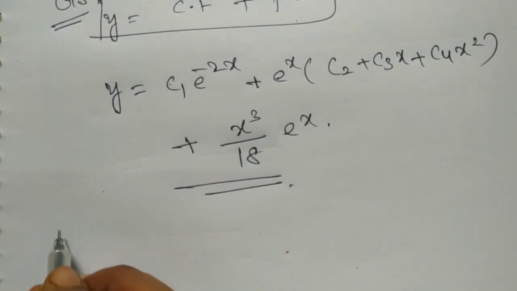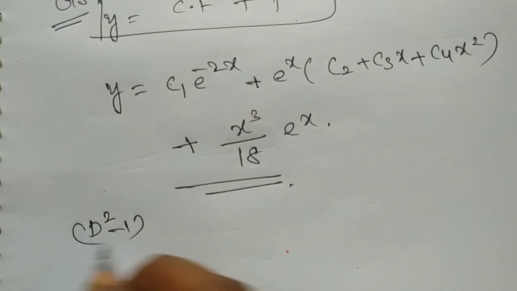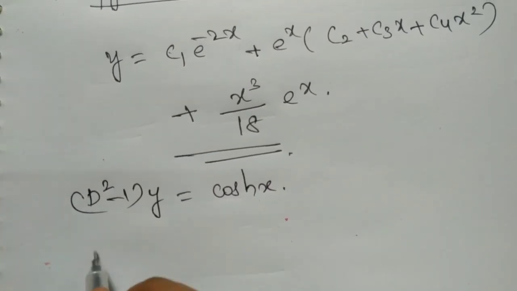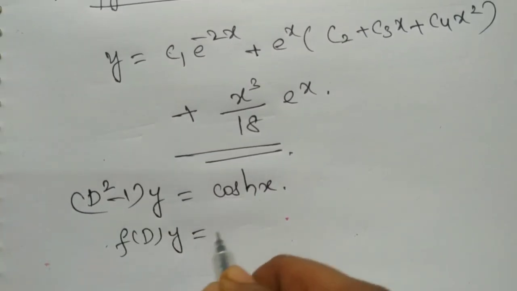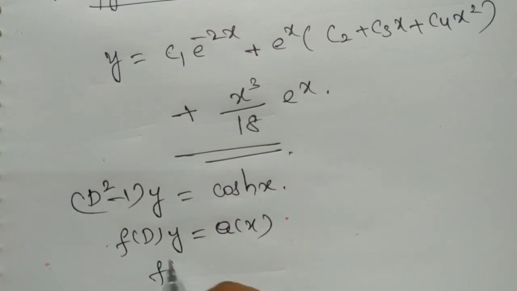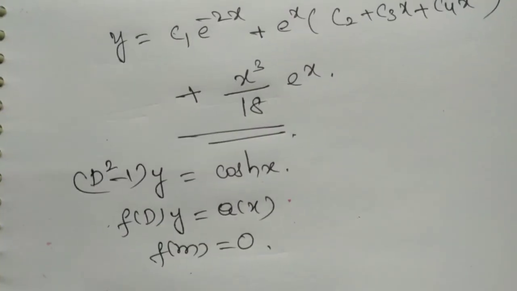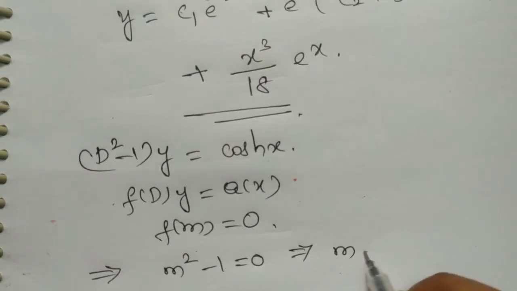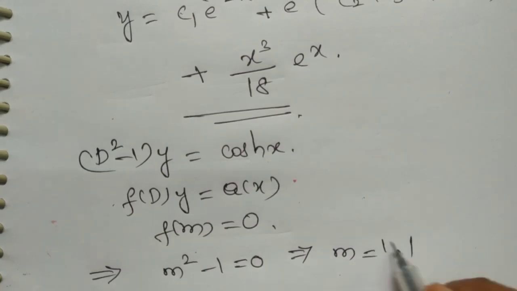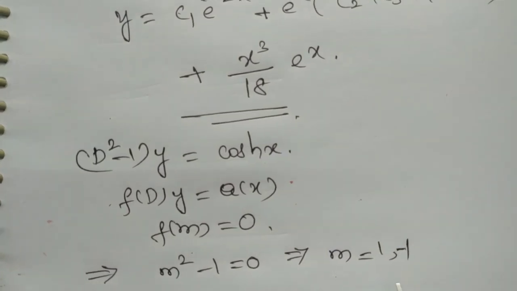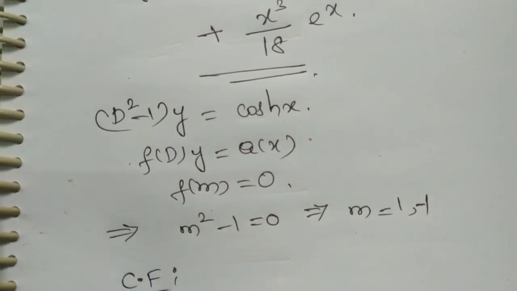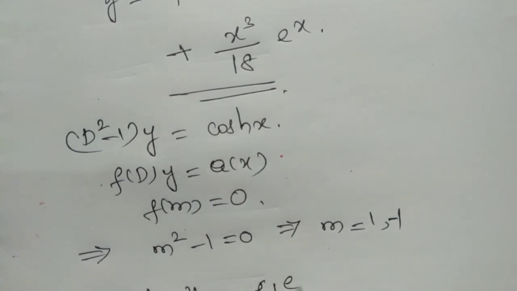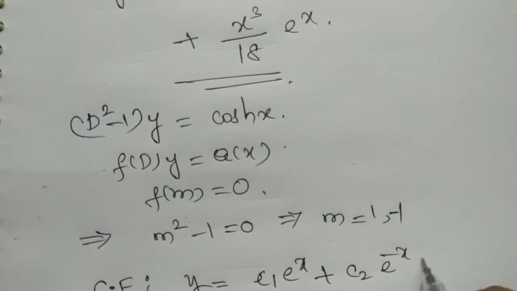Next problem: (D squared minus 1) into y equals cosh x. So here f(D) of y equals Q of x, so f(m) equals 0, so m squared minus 1 equals 0. The roots of the given equation are plus or minus 1, so that is 1, minus 1. So the complementary function of the given problem is y equals c1 e^x plus c2 e^(minus x).